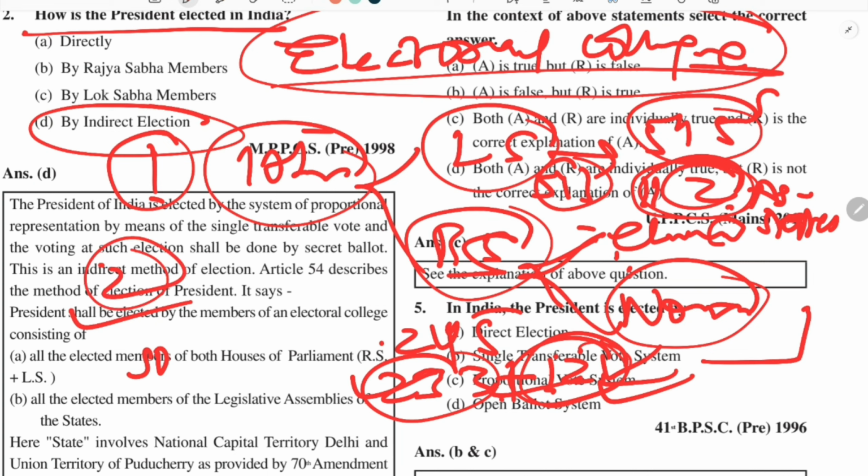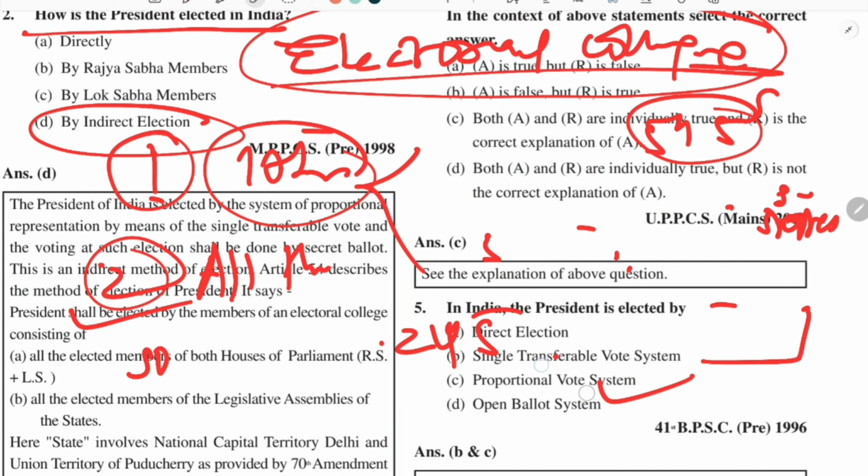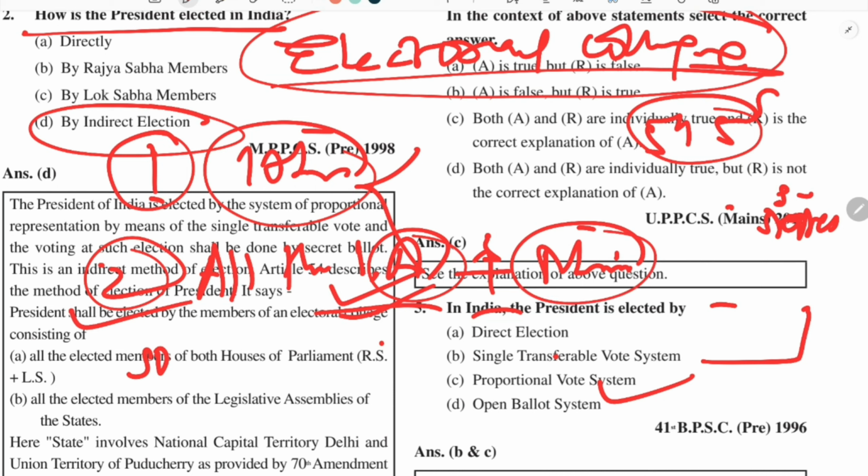Secondly, all the nominated members in the legislative assemblies, because some legislative assemblies have nominated members appointed by the governor. There are some state assemblies, especially in the northeast, so they are not included. Plus the members of legislative councils, whether they are elected or nominated, are not at all involved in this election.